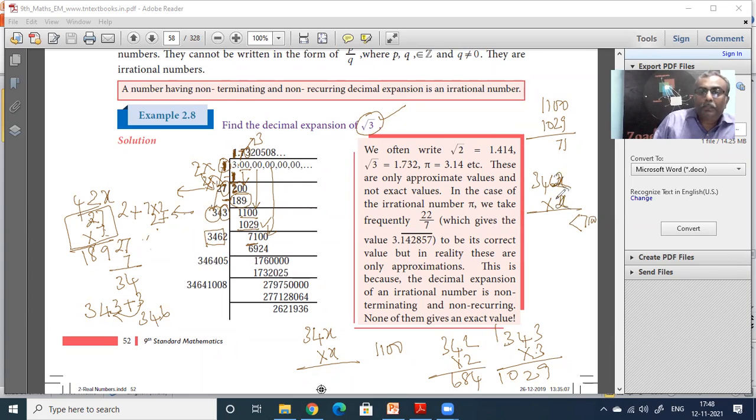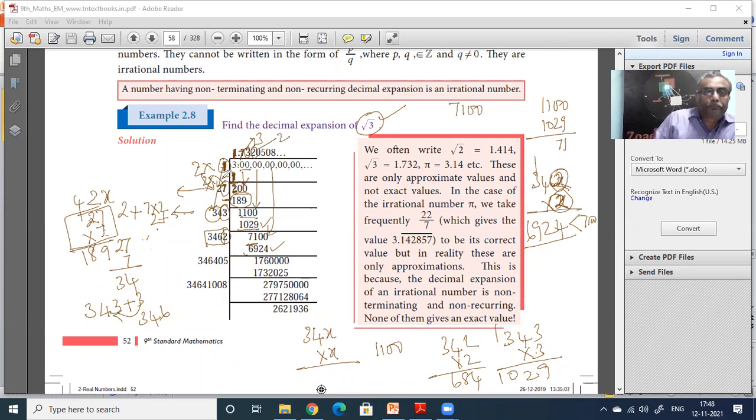So if this is 2 and this is 2, 2 2s are 4, 4 2s are 8, 8 plus 1, 9, 3 2s are 6. So 6924, we are getting correct here. That is less than 7100. Okay, how many times does it go? 2 times it goes. So you put the 2 here and you put that 2 also here.